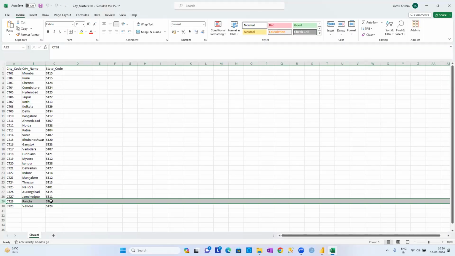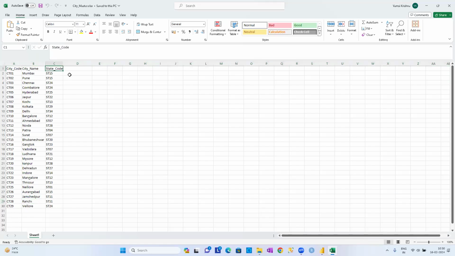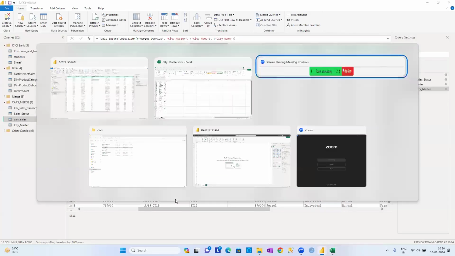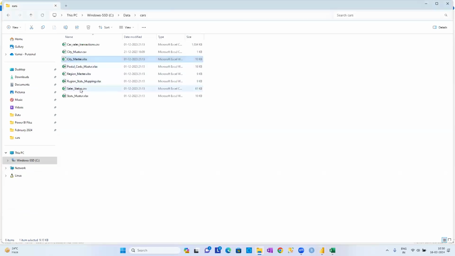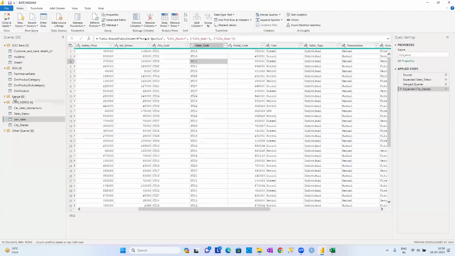So what is this ST11? Which state does it belong to? There are some different states. I want to find out the state code. Where was the state code information? That is available in another table, the statemaster.xlsx file. So we have to import that particular file again.